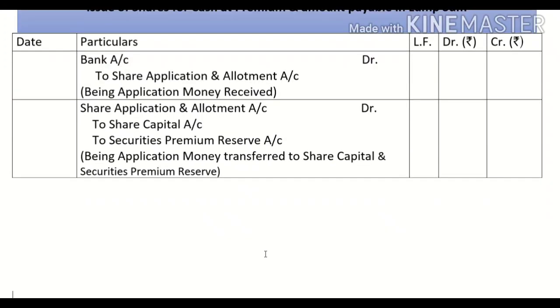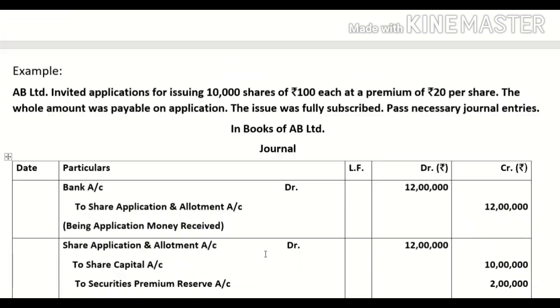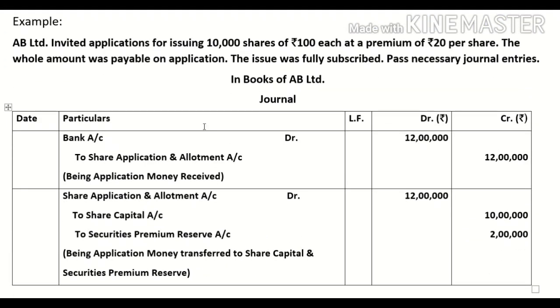Now let us take an example for the same question. Here, the company invited applications for 10,000 shares of rupees 100 each at a premium of rupees 20 per share. The whole amount was payable on application. The issue was fully subscribed, pass necessary journal entries. So, what amount has been received by you? 120 per share.